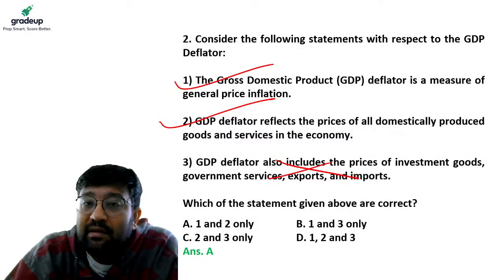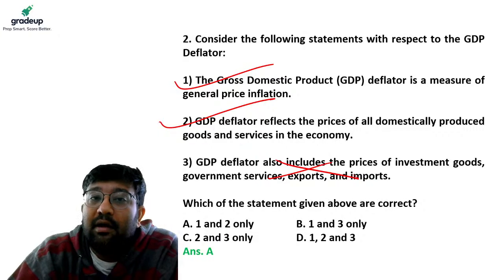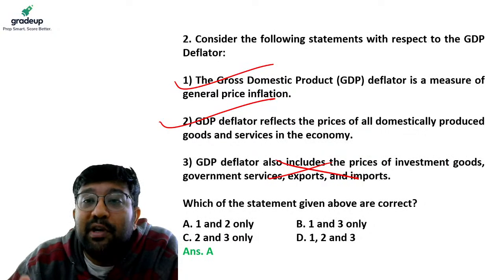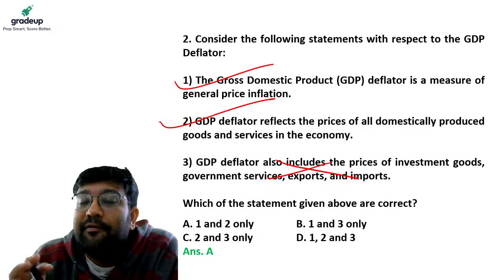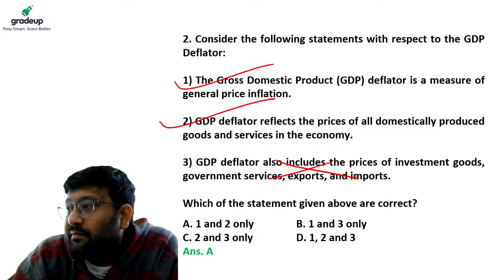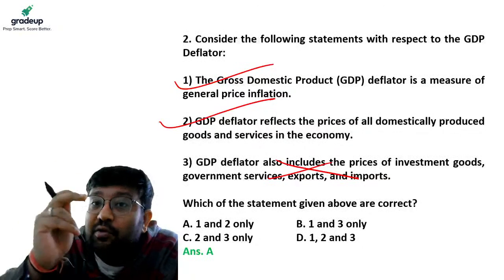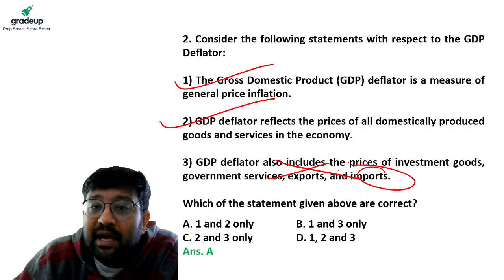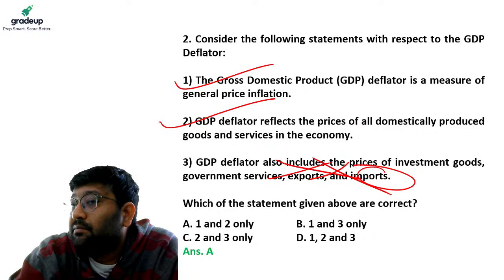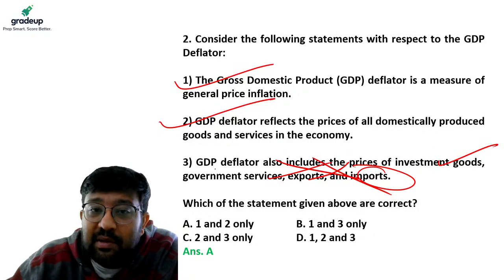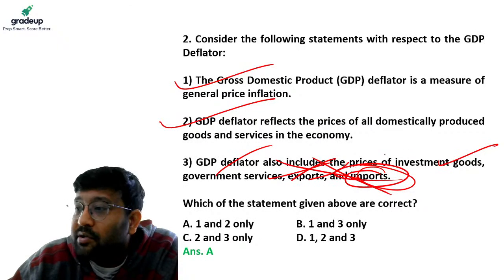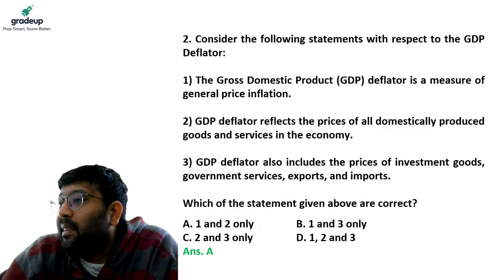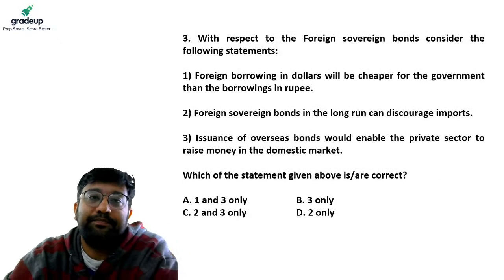What is GDP? The measure of all the final goods and services produced in a country for a financial year. Inside the country, production has to happen. Imports production is not happening inside the country, so this statement becomes wrong. Rest everything is part of GDP deflator, but import is not, so this becomes wrong. So the answer is 1 and 2 only. Now let's move on to the third question.